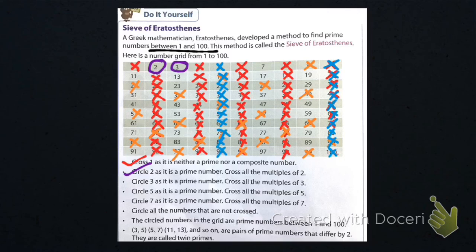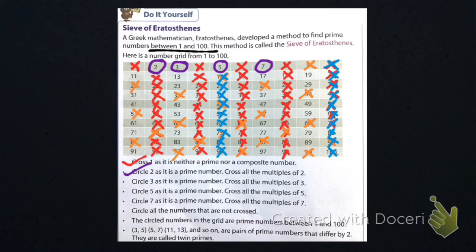Now what? 5 is a prime number. What I will do is circle 5, because 5 comes in only 1's table and 5's table. Now 7, so I will circle 7.